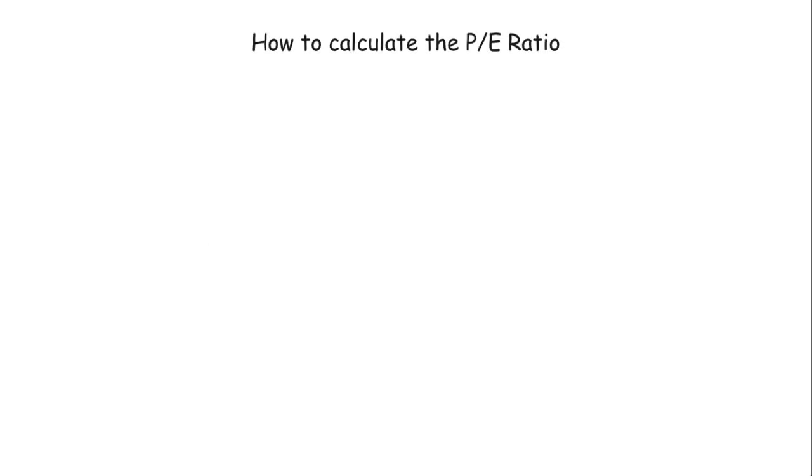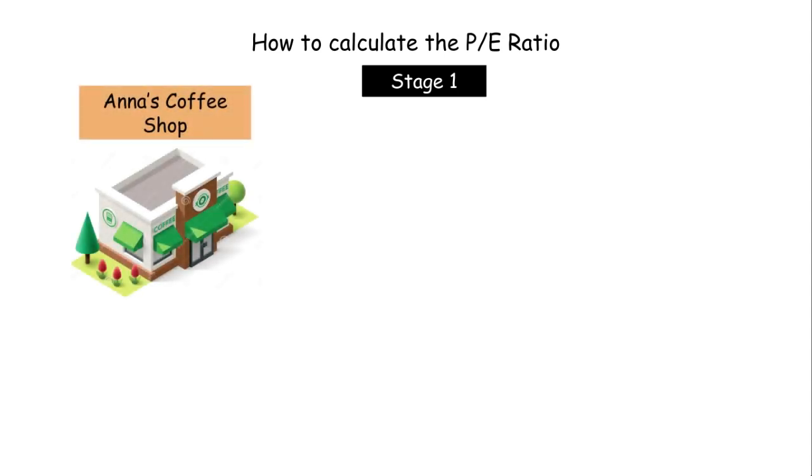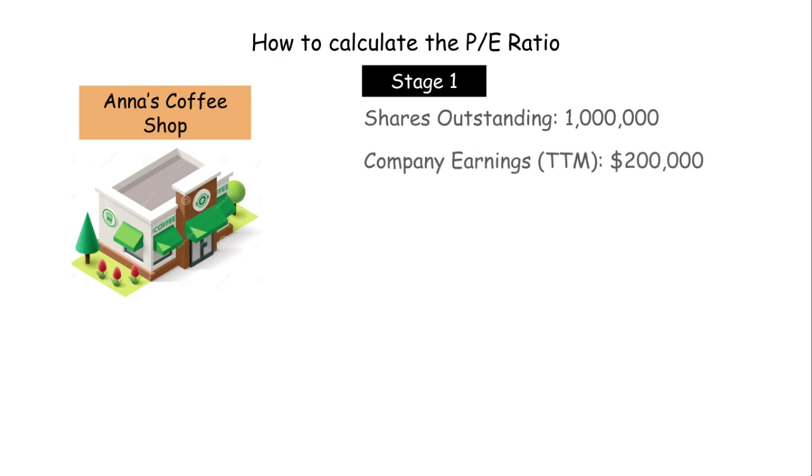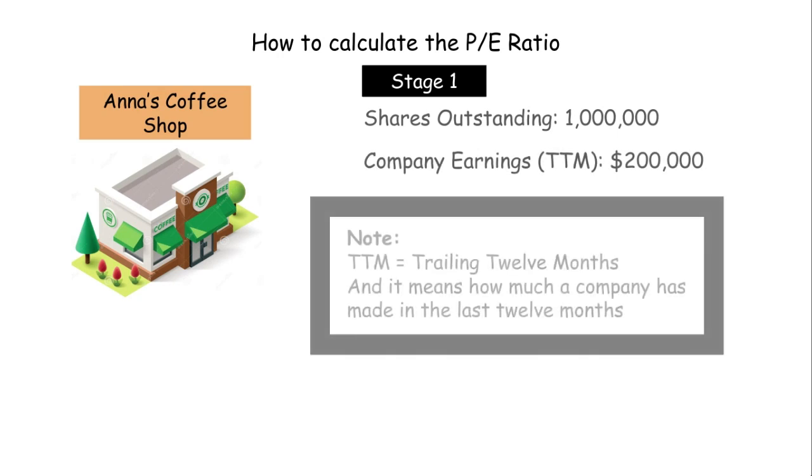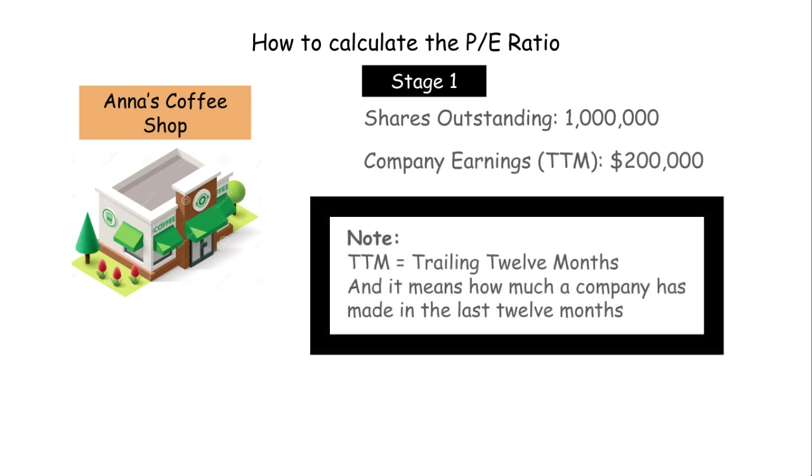Let's look at how to calculate the PE ratio. This is stage 1. We will look at Ann's Coffee Shop, which has 1 million shares outstanding, and for the trailing 12 months, generated $200,000 in profits. Note that the TTM is equal to the trailing 12 months, and it means how much a company has made in the last 12 months.